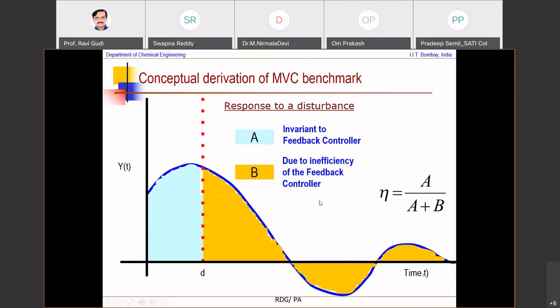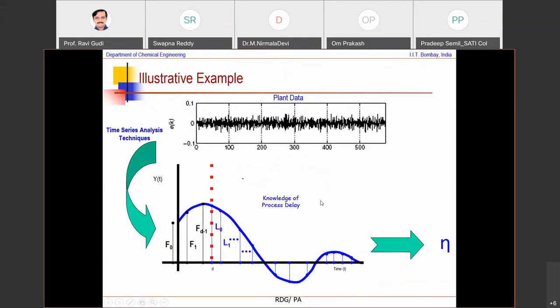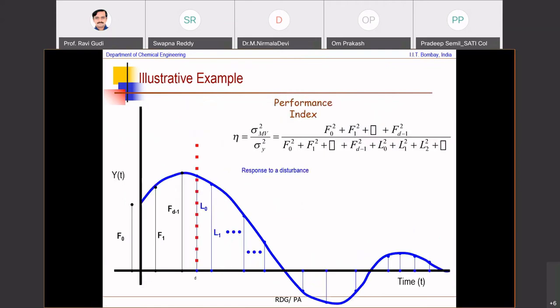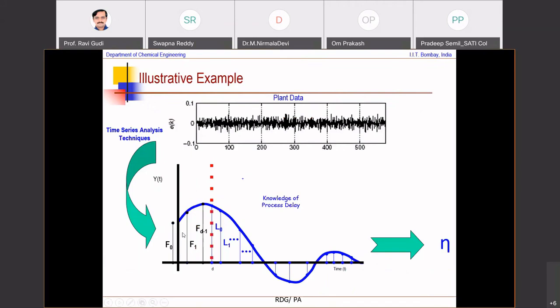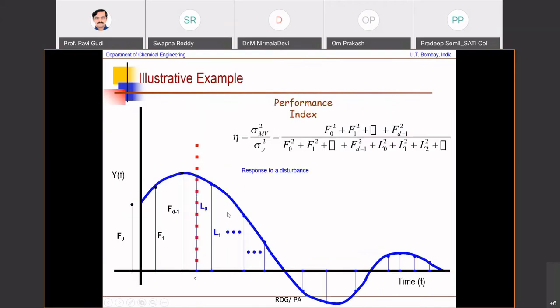That is done by a series of whitening exercises, which in the time that I have, I cannot explain. But basically, each of these impulse response coefficients is estimated, and the squared values of those go in the numerator, and the summation of all the F's goes in the denominator, and that ratio becomes a performance index.